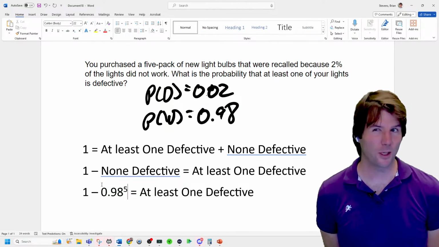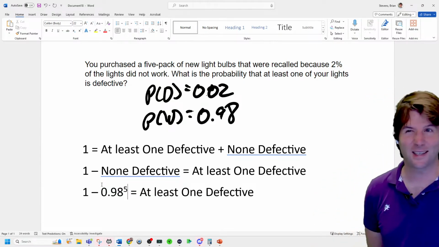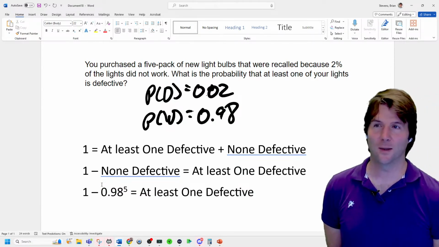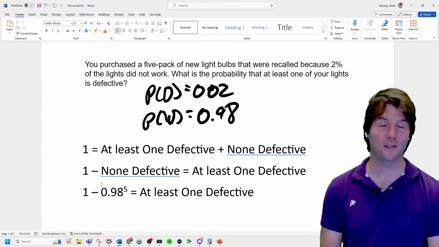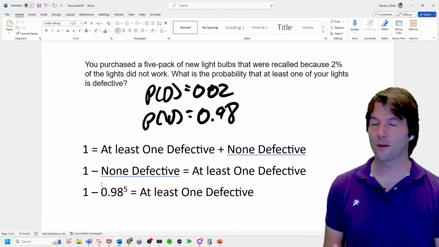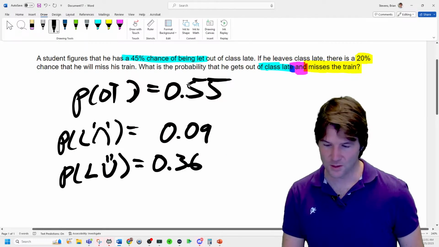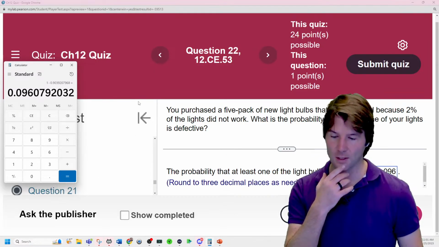I know we did it really quickly. We did longer solves of these in class, I think at the start of last class. But writing the sentence is the key to these at least one problems. And the more of them you do, you get to the point where you can look at one and be like, okay, I know what I've got to solve for now.